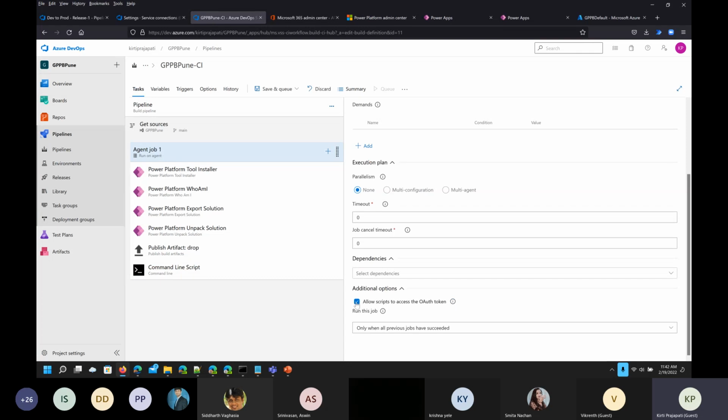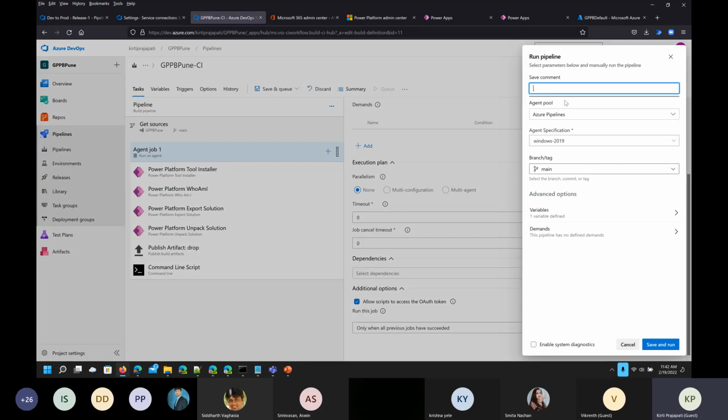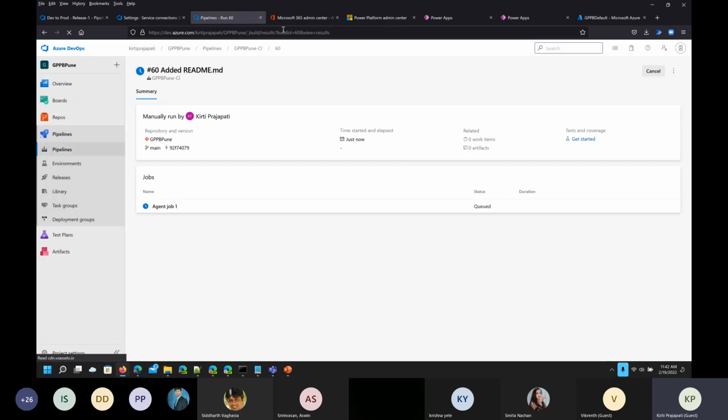So check this checkbox, and this will allow you to execute that, right? And then click on save and queue. So this time we'll go with this, and solution in Azure DevOps, and click on save and run. Now our solution will be available in the Azure DevOps under this project.